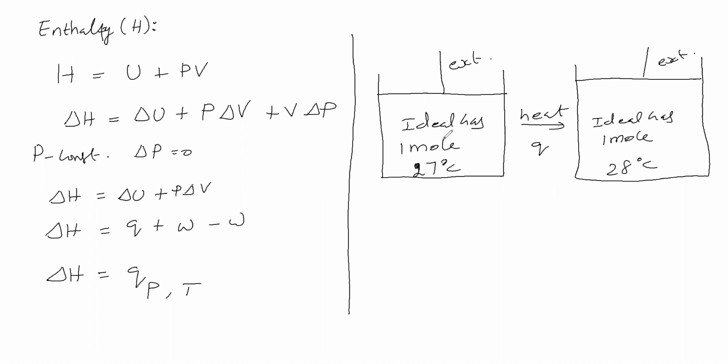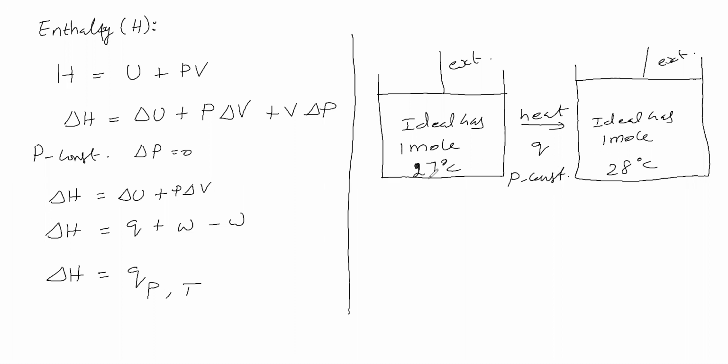Okay, now here the ideal gas pressure is equal to the external pressure, and here also the ideal gas pressure is equal to the external pressure, but we have changed the temperature. For that case, the volume is raised, correct? Therefore, pressure is kept constant.